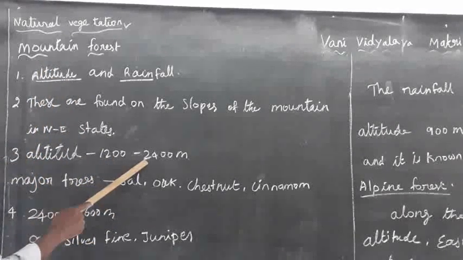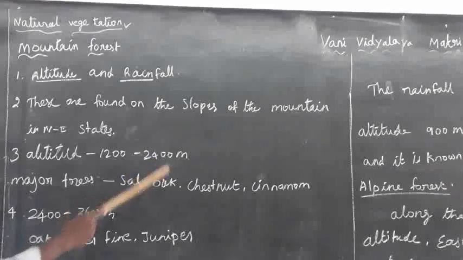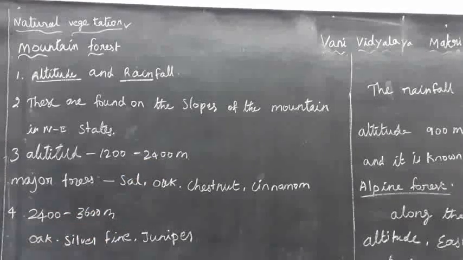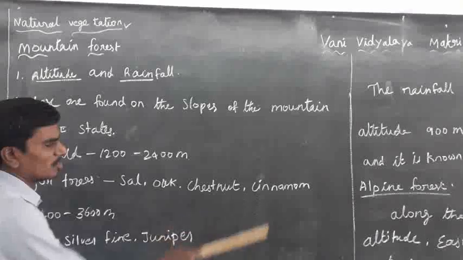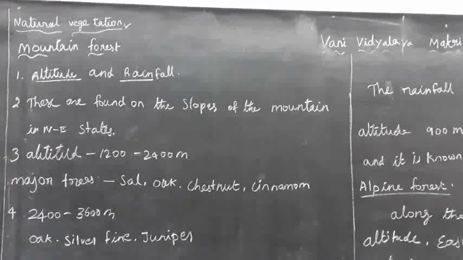of 1200 to 2400 meters. The major trees found in this are oak, chestnut, and cinnamon, and some other trees are also found in this forest.